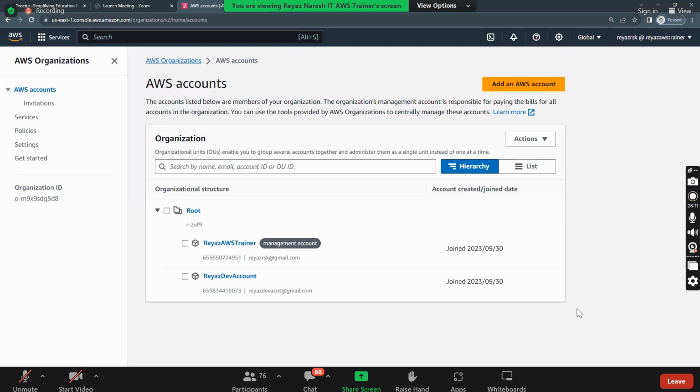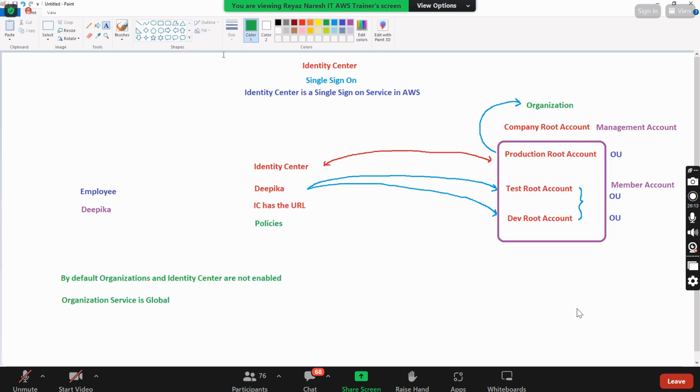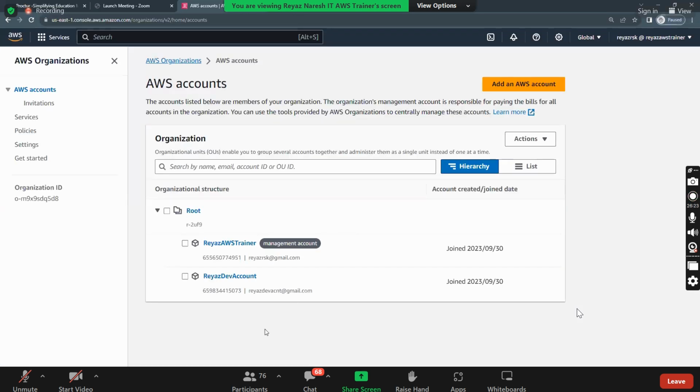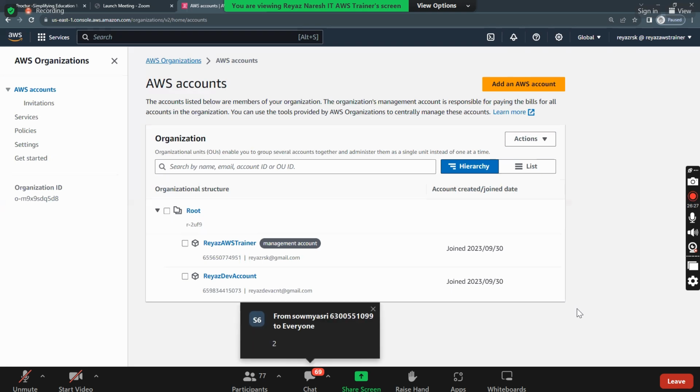Okay. So now this part is clear, correct? Organizations part is clear. So now we have multiple accounts. Based on this, how many accounts do I have, Nana, here? One is my management account. How many member accounts are there? Only one.